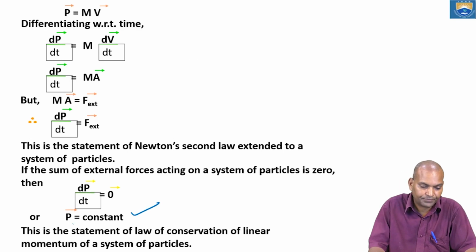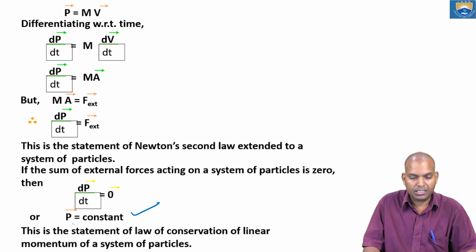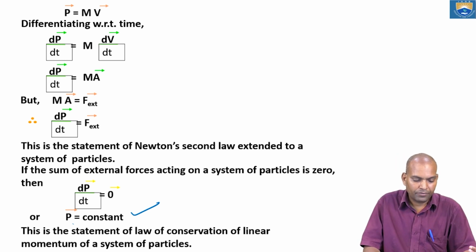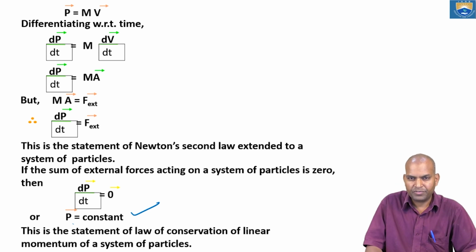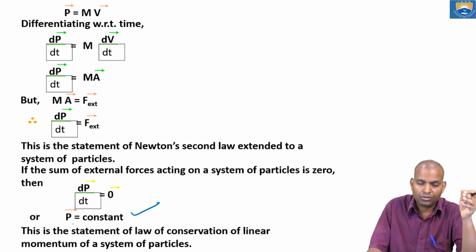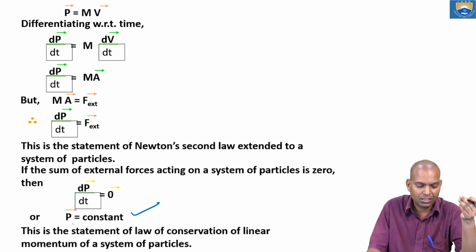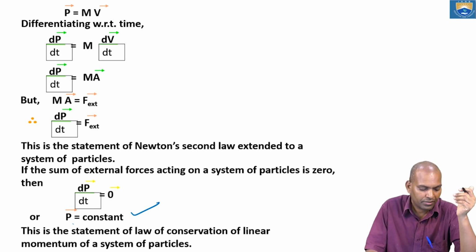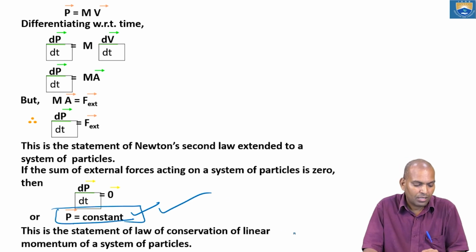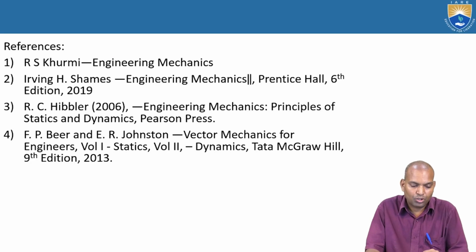This is the statement. So in this session we covered the motion of particles, the basics, and also how we came from the basics of the center of mass, pure translation, pure rotation, and combined translation and rotation. From the center of mass concept, we came to the law of conservation of linear momentum of a system, that is P equals constant. Law of conservation of linear momentum of a system of particles.